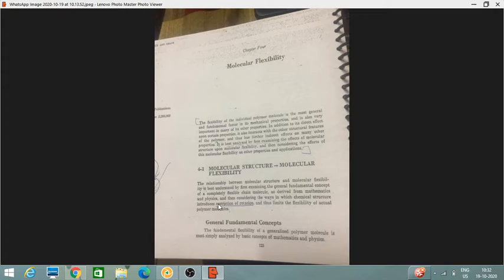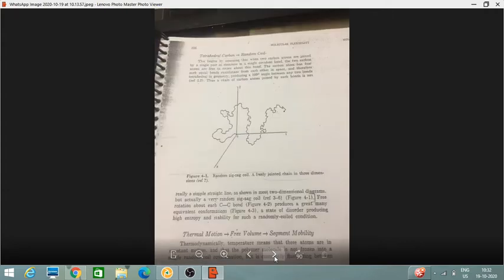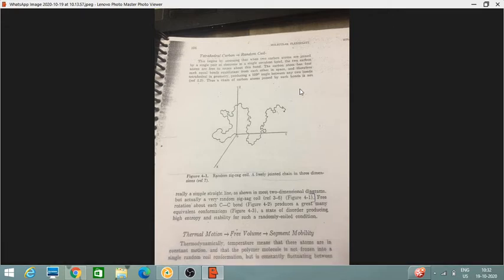Okay, so the general fundamental concept of a completely flexible chain molecule. The fundamental flexibility of a generalized polymer molecule is most simply analyzed by basic concepts of mathematics and physics. Tetrahedral carbon random coil. This begins by assuming that when two carbon atoms are joined by a single pair of electrons in a single covalent bond, the two carbon atoms are free to rotate about this bond.